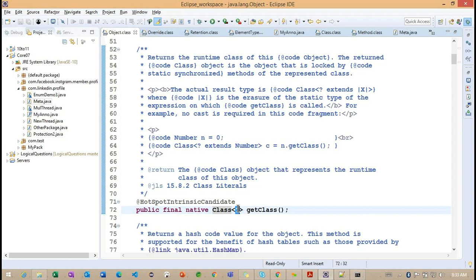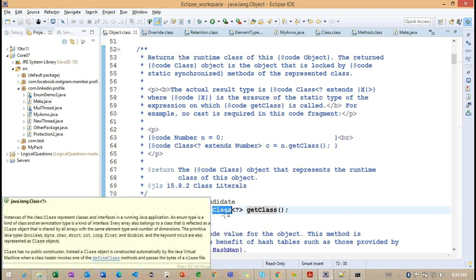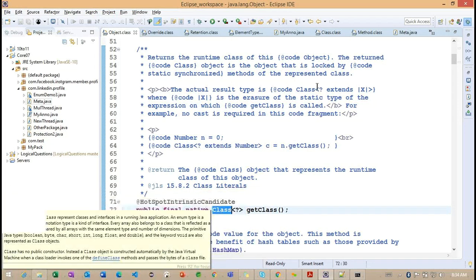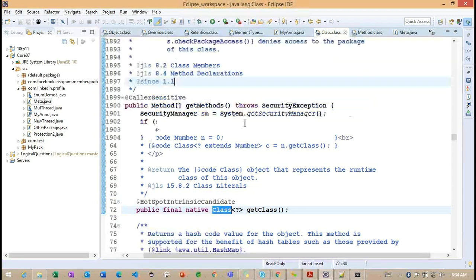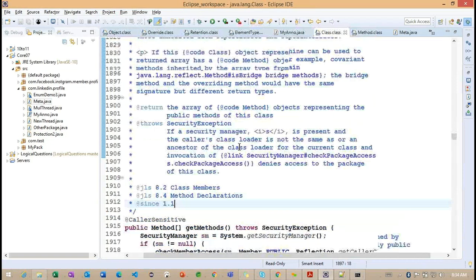Getting the point? Why is the type not a class? Not a type, it is a class. Basically, the method is returning the type. The return type is a class. So I explained here, it is one of the classes defined in our Java language. It is not a keyword. It is a class object. So now you can see we have the class. So this is the class.